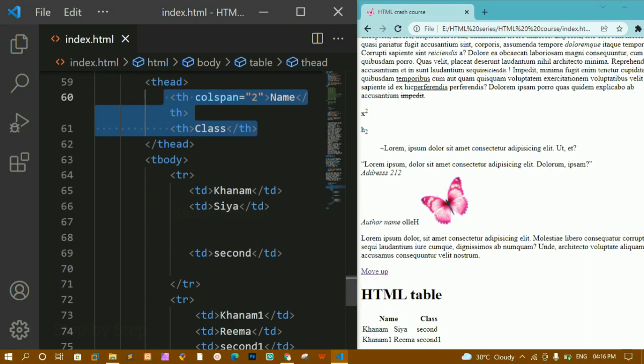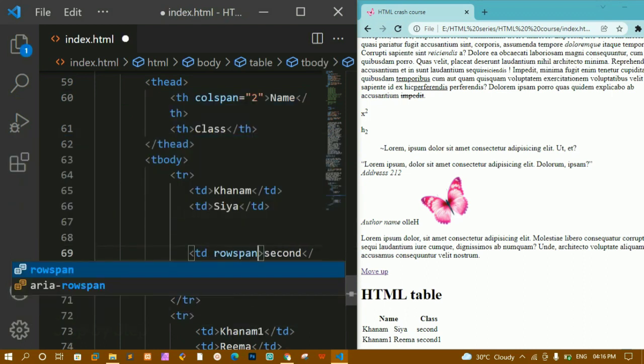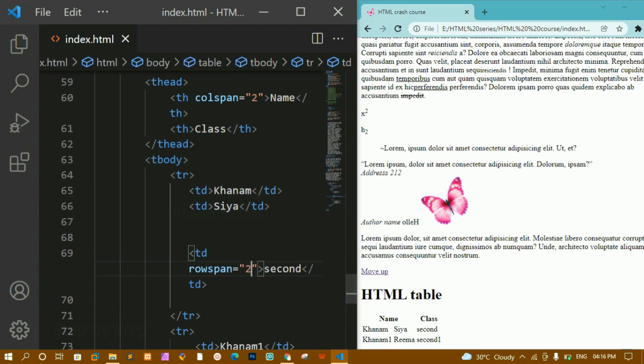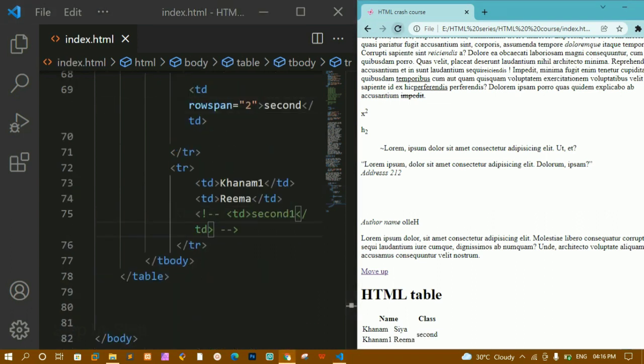Now if I want to use rowspan here, inside this I'm going to write rowspan, and here I'll be giving 2. I'll save this and refresh. Now you can see this second is taking 2 row space. Now if I remove this second from here and refresh, you can see it will be taking the 2 row space.